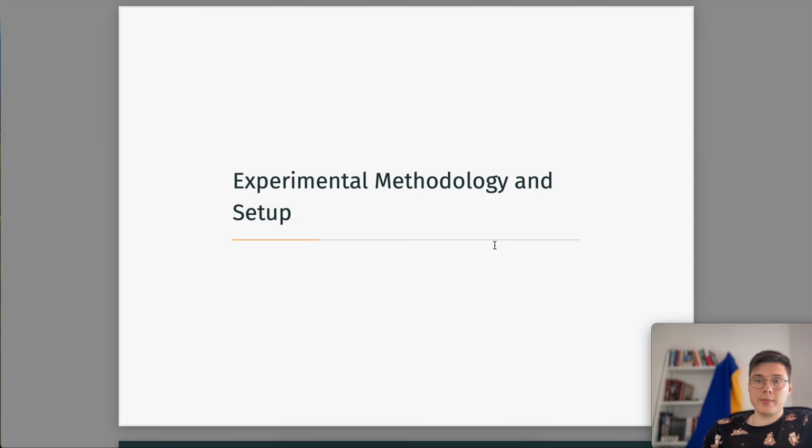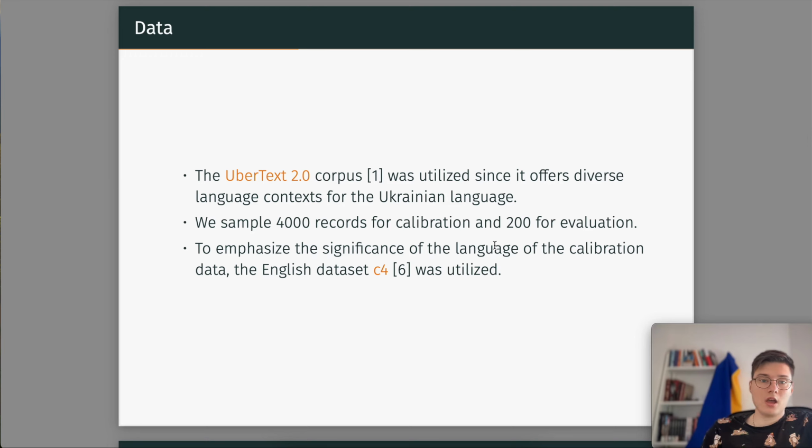So, experimental methodology. I used UberText 2 for pruning and evaluation using the Ukrainian language, because UberText provides good coverage of different contexts of language. And also I used the C4 dataset, which is in English, to prune the model on an English dataset, to emphasize the significance of the language of the calibration data, right?